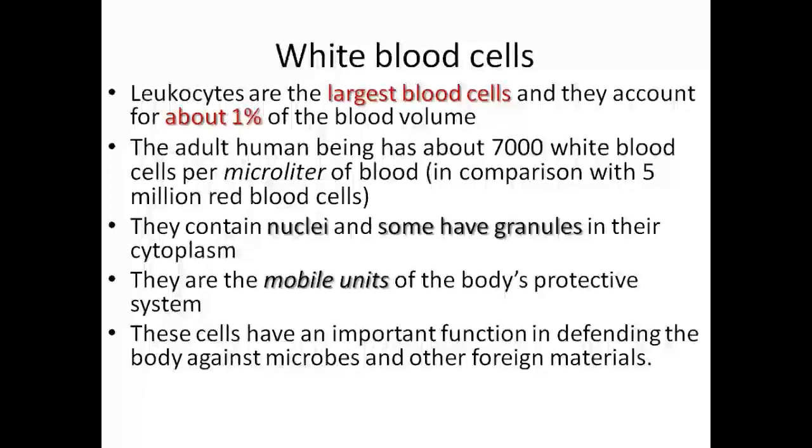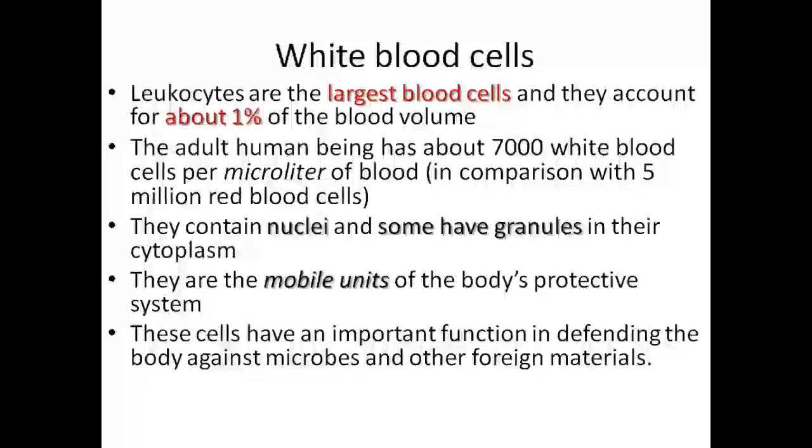Unlike the red blood cells, the leukocytes have nuclei, and some of them have granules within their cytoplasm. They are also considered to be a mobile protective system. They are soldiers that are always in motion in order to respond to any invasion within the human body.